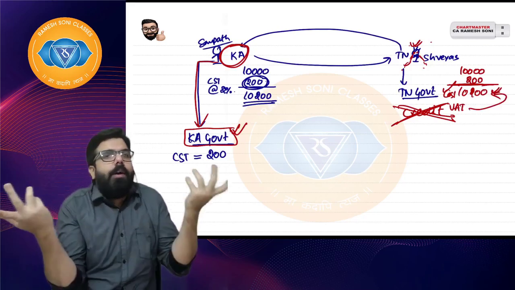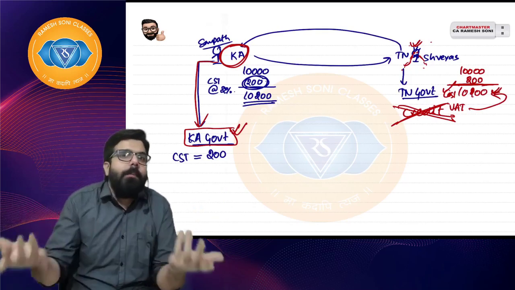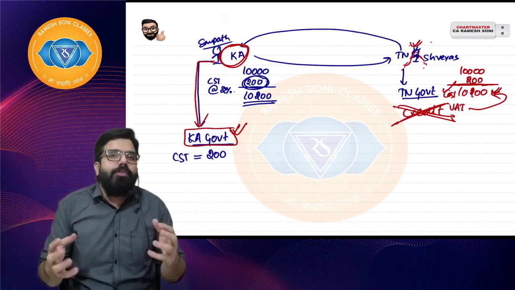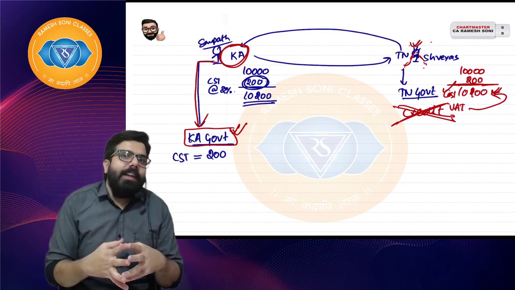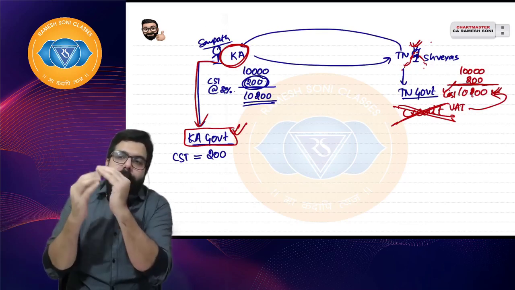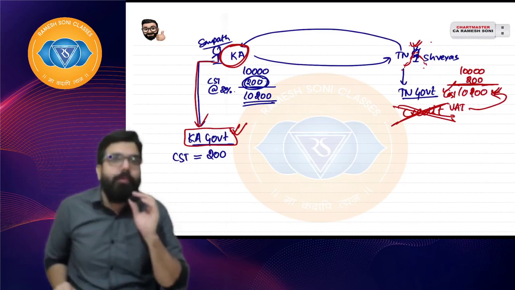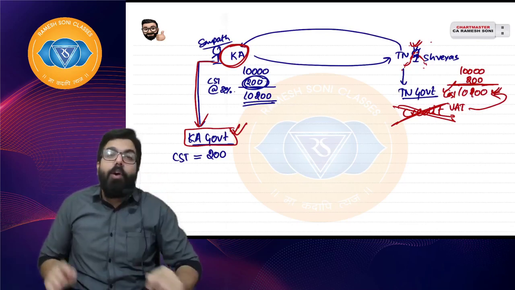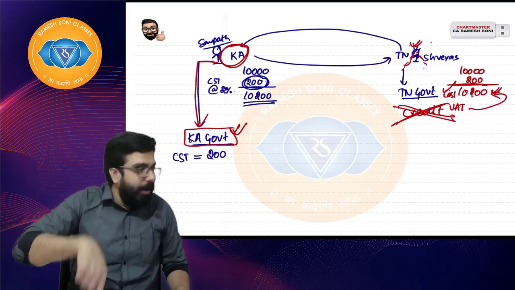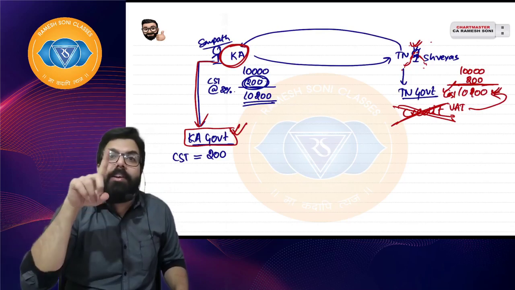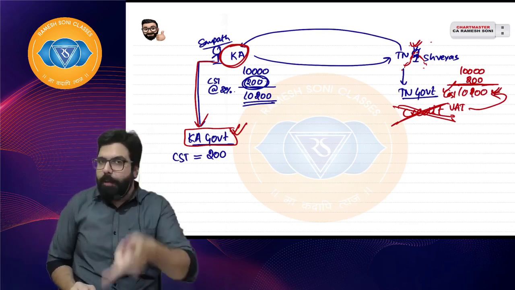People will say all our goods are expensive. How will the Make in India initiative be boosted? Because Make in India is an initiative where the cost of producing the goods should be lowered. Here tax on tax is happening, which is bad for the economy, and hence the government found out what is to be done in such a scenario by introducing IGST. I will tell you how the problem was solved.